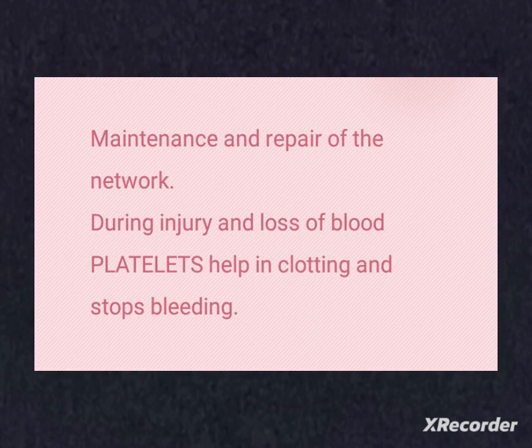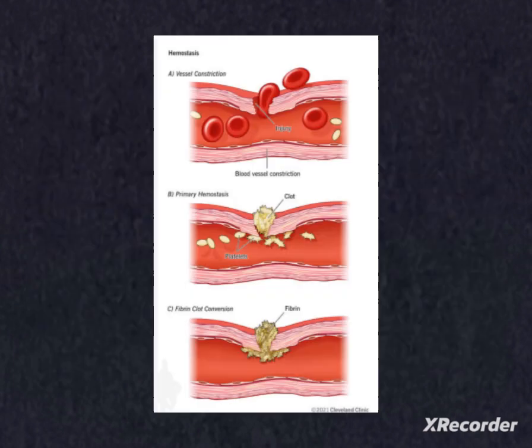Now let's know about the maintenance of this network. How is this network exactly maintained? This is done by platelets. In case of any injury, if we see bleeding, which in turn leads to the loss of pressure, which reduces the efficiency of the pumping system. To control all these, the blood has platelets which close these injured areas by helping the blood to clot.